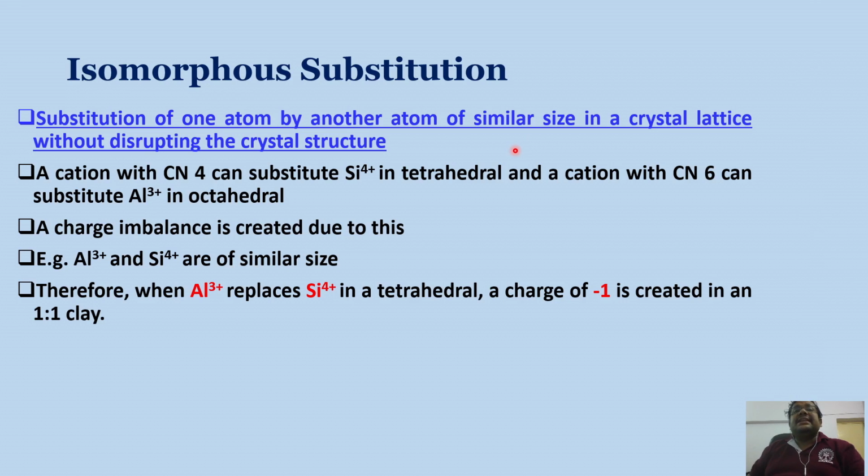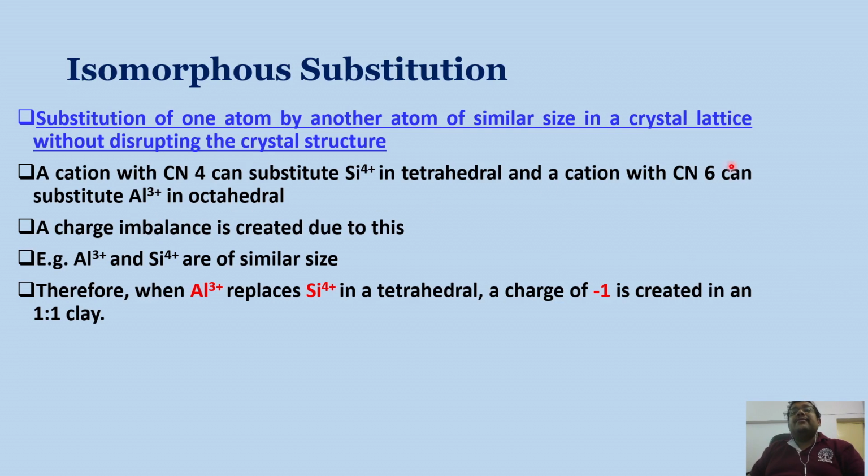So it is isomorphous, that means similar in morphology. In other words, it is similar in size. So when one atom replaces an atom of similar size in a crystal lattice without disrupting the crystal lattice structure, then we call it isomorphous substitution. For example, a cation with coordination number 4 can substitute silica in tetrahedra, and a cation with coordination number 6 can substitute aluminum in octahedra.